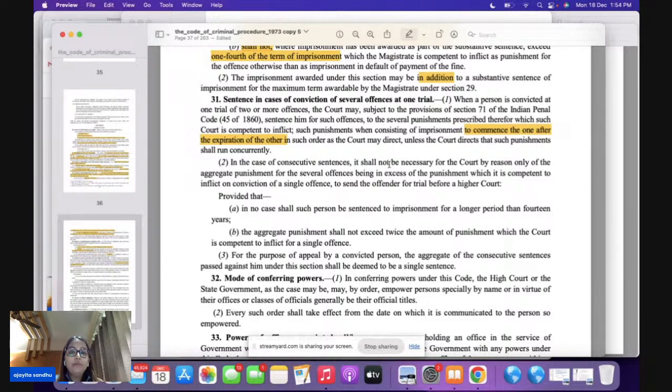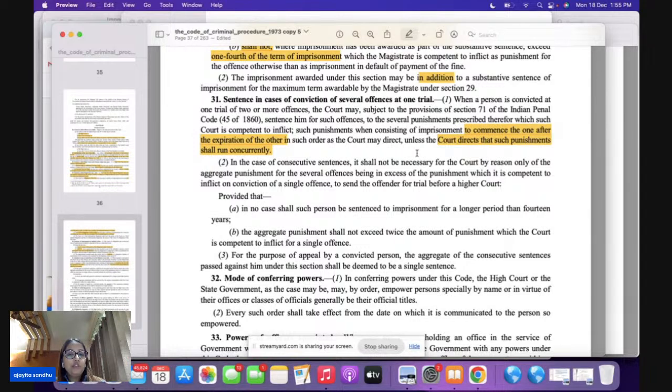Or now comes the important point here: until and unless the court orders that these punishments shall run concurrently. So, for example, if somebody is awarded 1 plus 2 plus 3, here the total is 6 years, correct? Let's say he's been awarded 3 plus 3 plus 5, 11 years of imprisonment.